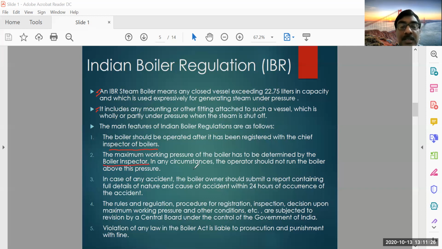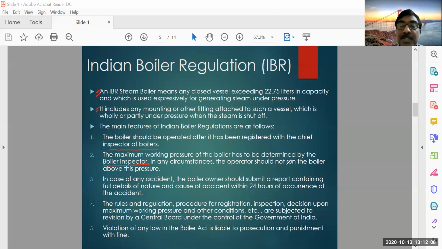And the maximum working pressure of the boiler has to be determined by the boiler inspector. After seeing the design features of the boiler, the procedure followed while manufacturing it, and other aspects of safety and control measures, the boiler inspector will decide that this boiler can be operated only up to this much pressure. So you should not operate at more than that pressure. Even though it is capable of operating at a higher pressure, we will not do that. Whatever the boiler inspector decides, only that much you have to use.